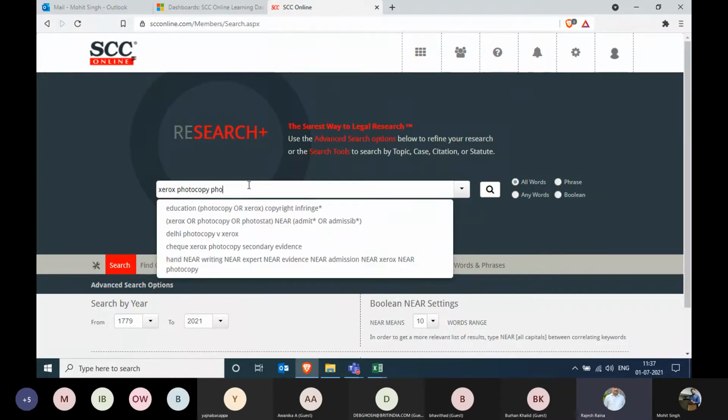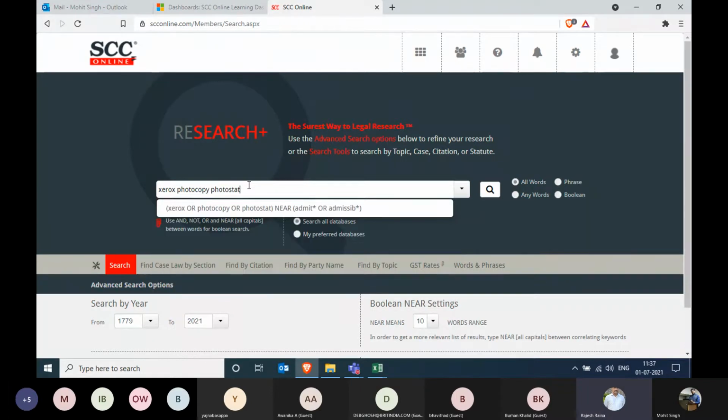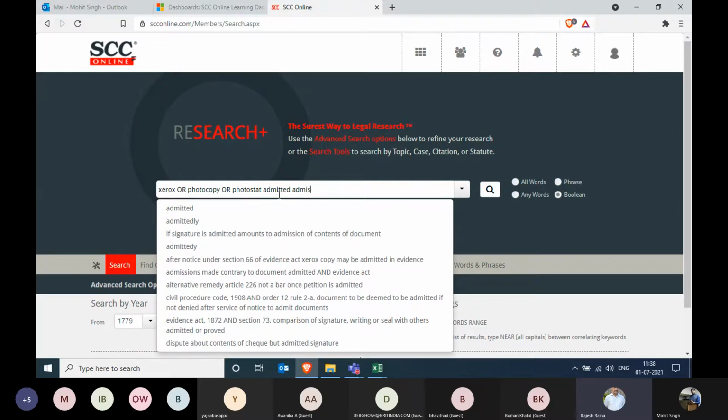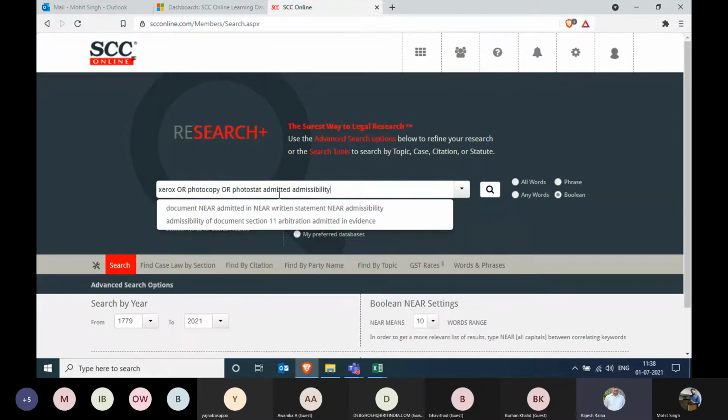So right now we are typing the synonyms Xerox, photocopy, and photostat. And in between these three synonyms, we'll put the OR operator. We'll type OR in capital letters. Thereby it will search either of these for me. And not only that, we can also combine it with the other operators. After photostat, we will also want to know whether it's admitted or admissibility is available. So after that, I'll put admitted or admissible.